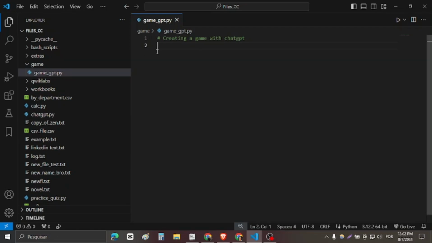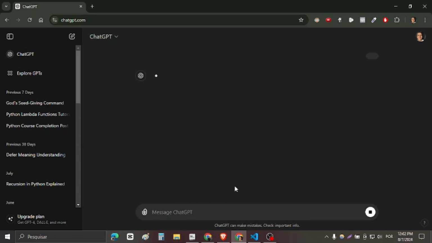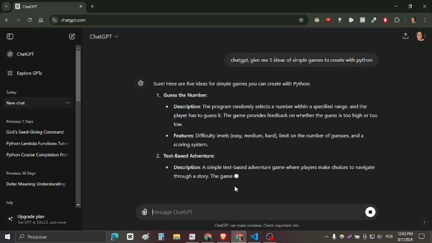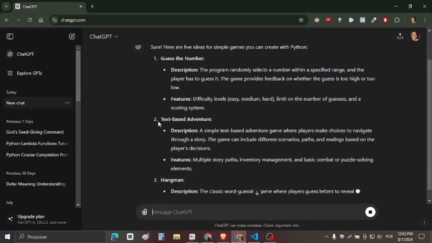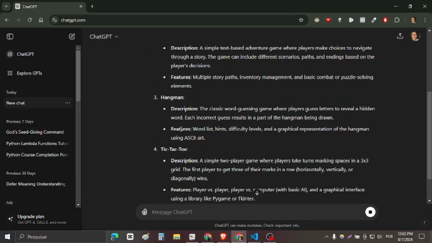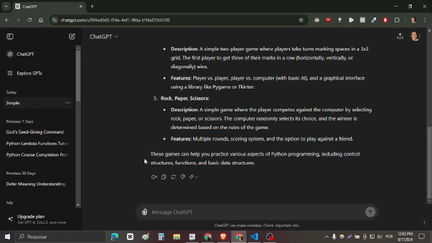So let's use Python with ChatGPT to create a game very fast. Let's go. ChatGPT, give me 5 ideas of simple games to create with Python. Let's see the output. Sure, here are 5 ideas for simple games you can create with Python: guess the number, text-based adventure, hangman, tic-tac-toe, rock, paper, scissors. Okay, let's create the rock, paper, scissors using ChatGPT.